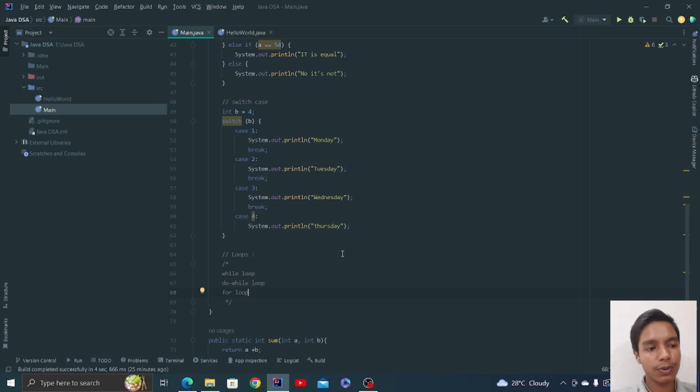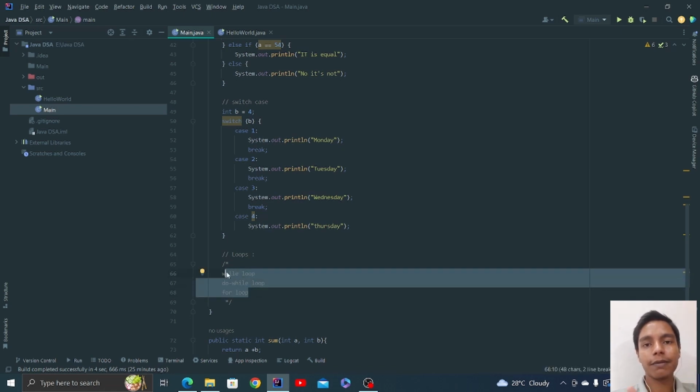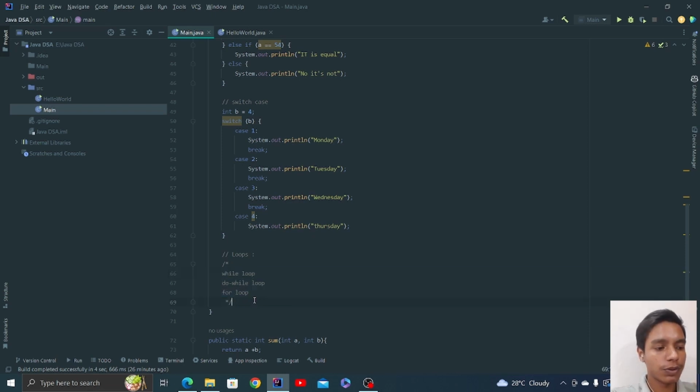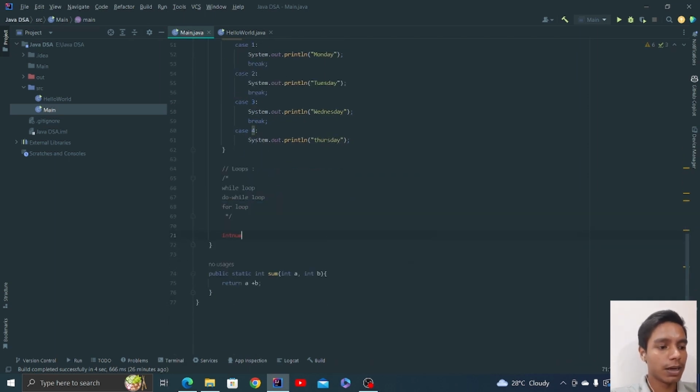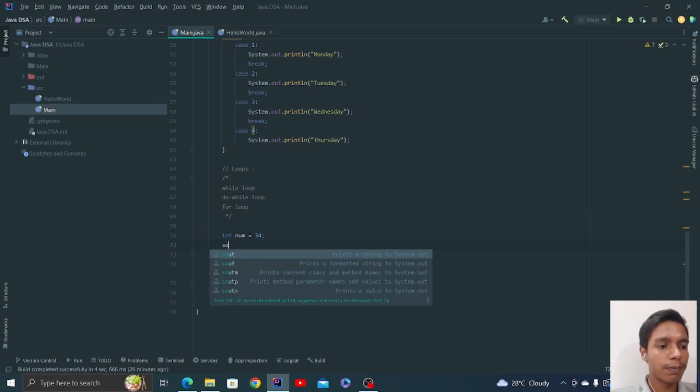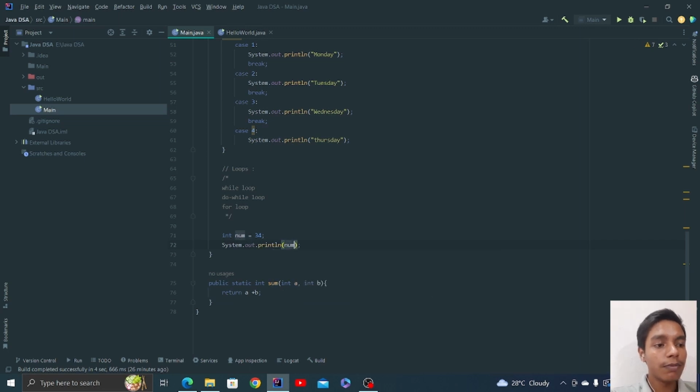It is also known as iteration, and we use loops to do repetitive work. Suppose you have a number num, which is 34, and you want to print that num 5 times.